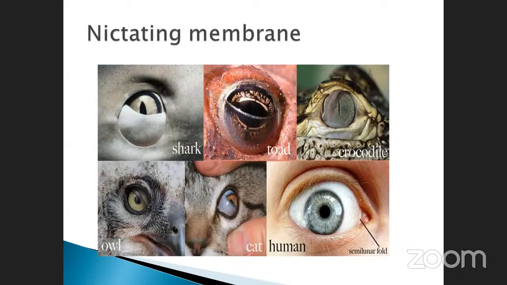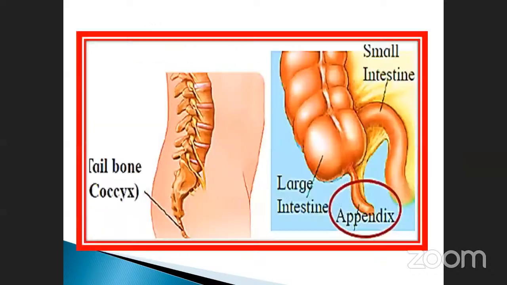We do not use the nictitating membrane for our eyes. We use only the eyelid. But other animals have the nictitating membrane for wetting the eyes. It can be used for protection of the eyes and also for wetting, that means moisturizing. The nictitating membrane is used for moisturizing the eyes. But we have the nictitating membrane in this area, and it is not used for the eyes.